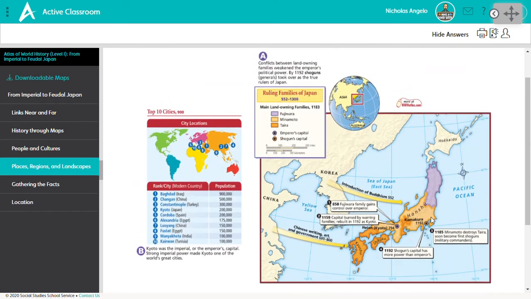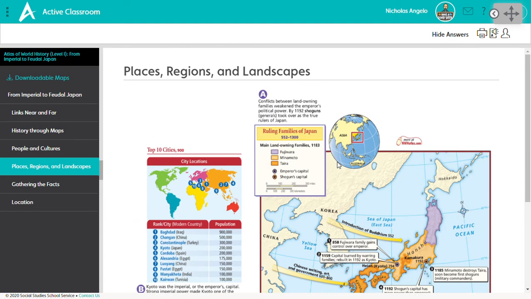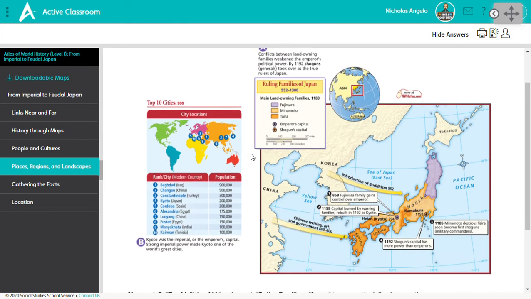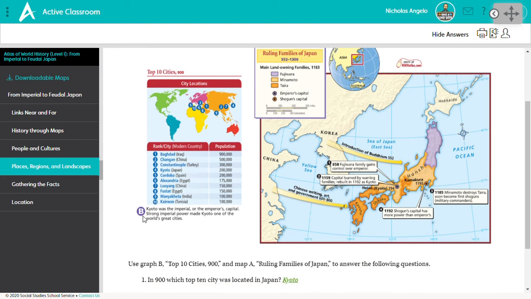Okay, next section is about places, regions, and landscapes. You're going to have to use the little top cities in the year 900 graphic to find information for most of the questions. The caption says Kyoto was the imperial or the emperor's capital. Strong imperial power made Kyoto one of the world's great cities. So at the time, the emperor was in Kyoto, whereas the shogun's capital was in this place called Kamakura.